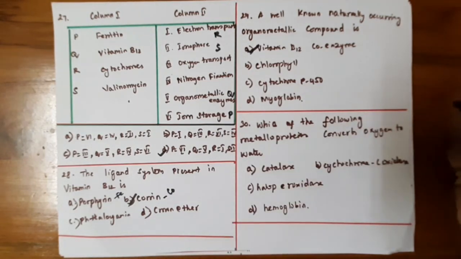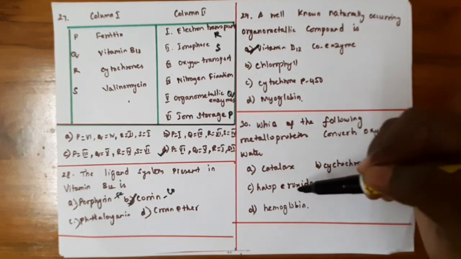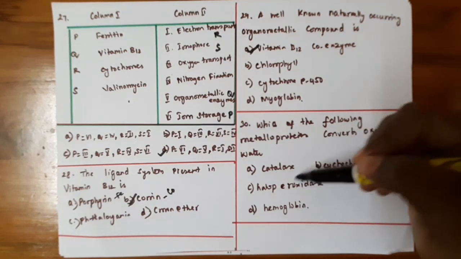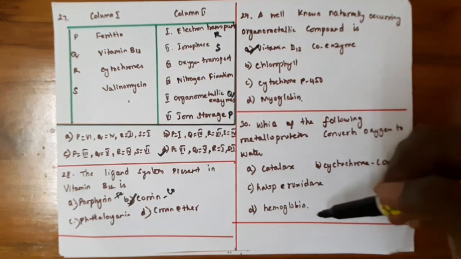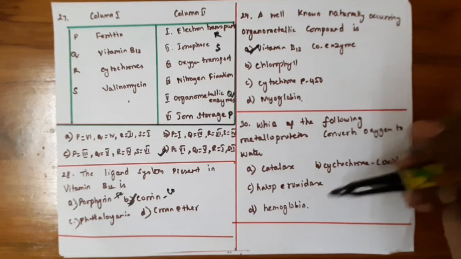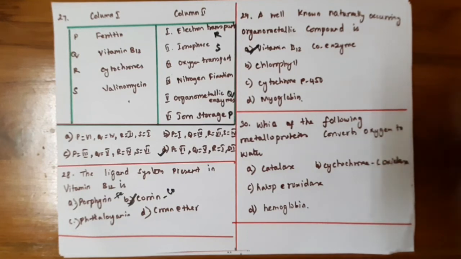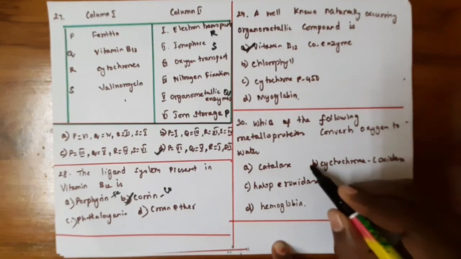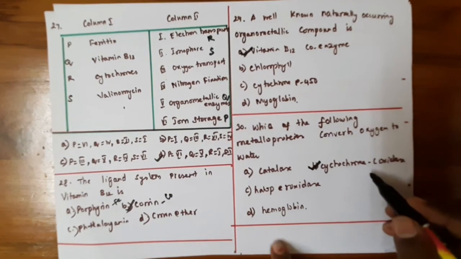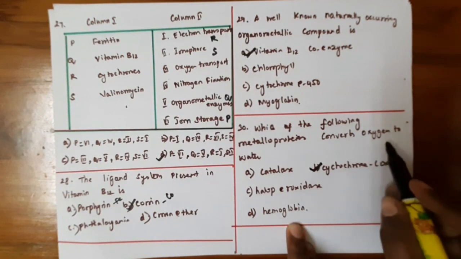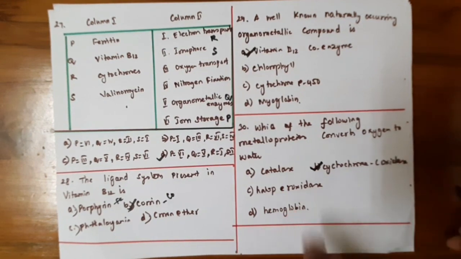Catalase is an enzyme, cytochrome C oxidase, alloperoxidase, hemoglobin. So this catalase and alloperoxidase is an enzyme. As we know the nature of the hemoglobin, hemoglobin takes the oxygen from the lungs and stores the oxygen in the muscle tissue. Here the cytochrome C oxidase is used to convert the oxygen to water.